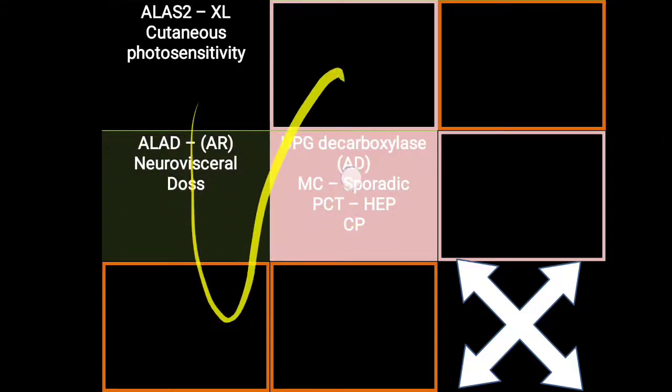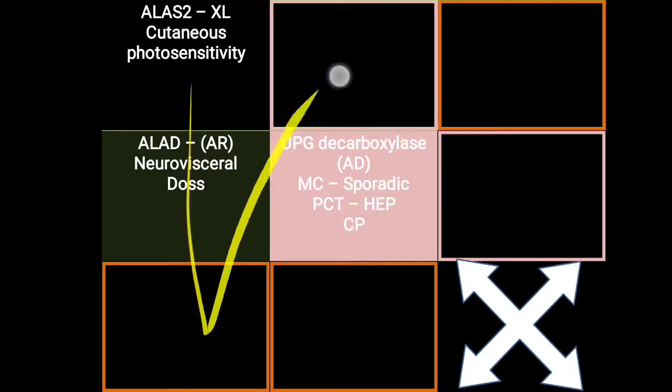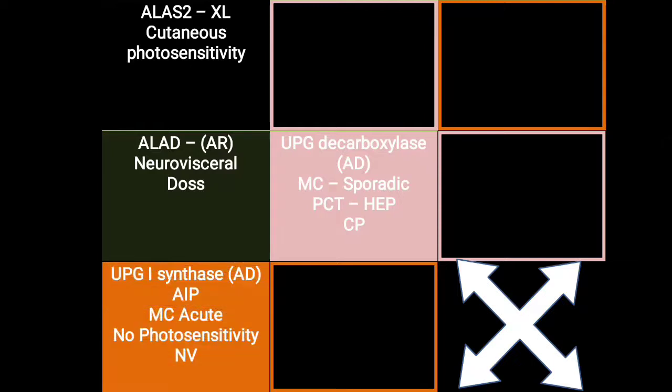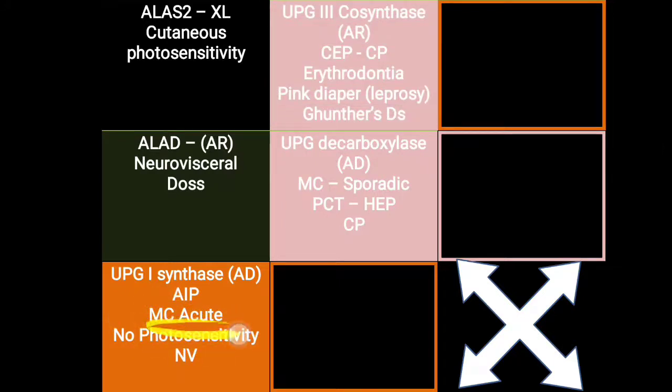Now for all these 8 varieties of Porphyria, you can simply remember the 8 enzymes. The first one, ALA synthase 2, is linked with X-linked Porphyria. Second, a very rare type of Porphyria is ALA dehydratase enzyme deficiency. UPG1 deficiency is the most common acute Porphyria, called AIP; you can remember it like that. It is the most common acute one, seen with neurovisceral symptoms and no photosensitivity in AIP, which is frequently asked.